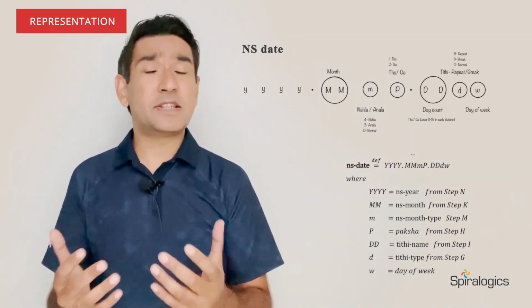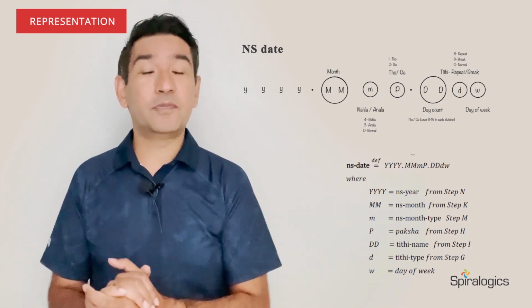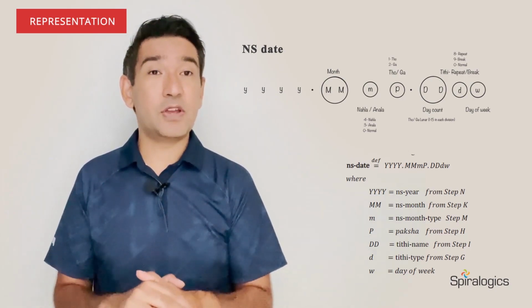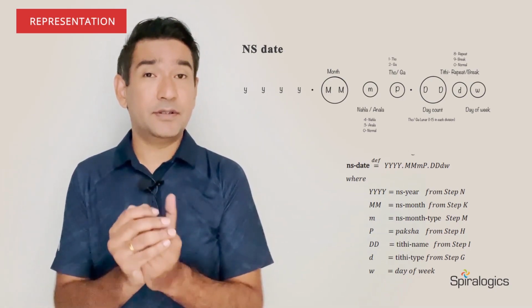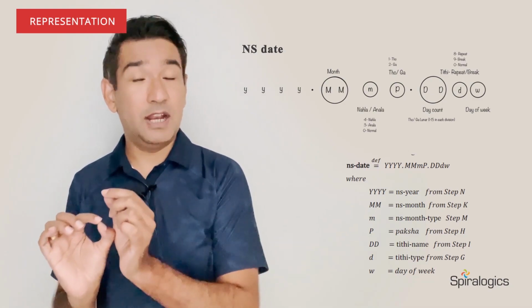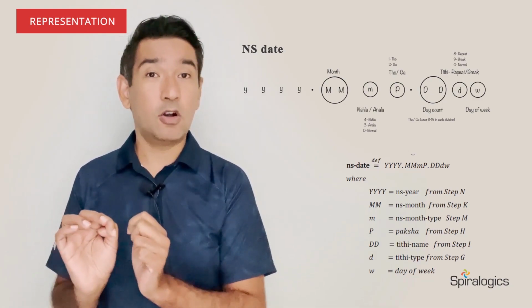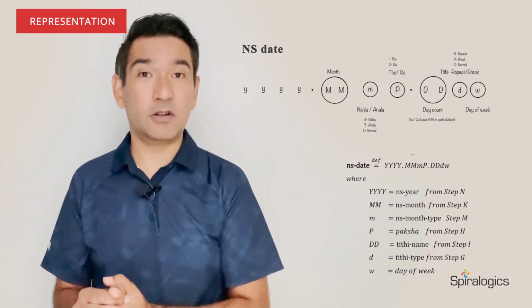Now, let's combine all of these calculations into one representation so that we can get an NS date. It is over here. It is simply a year followed by a month, followed by an indicator showing if a month is Anala 3, Nhala 4, or regular 0.